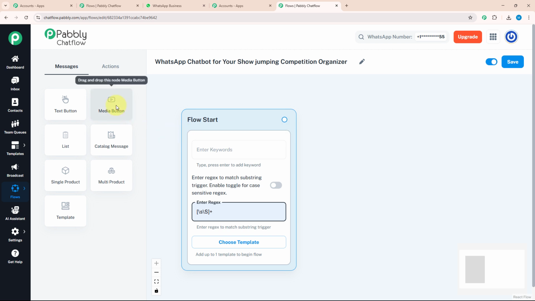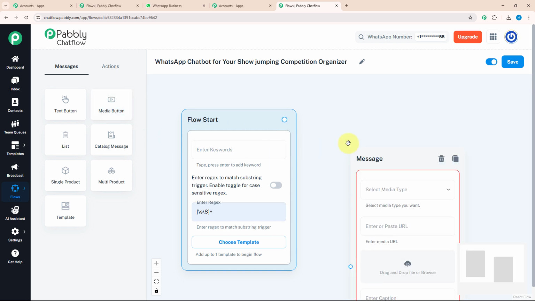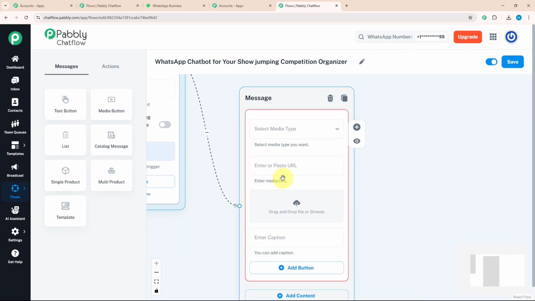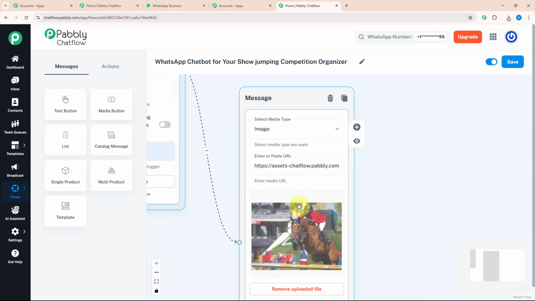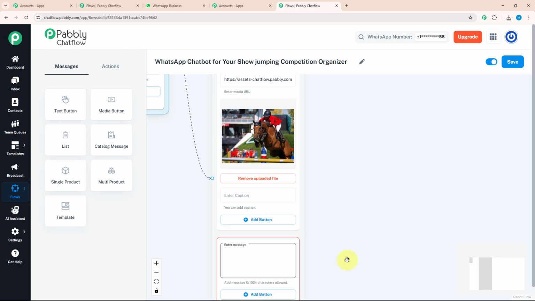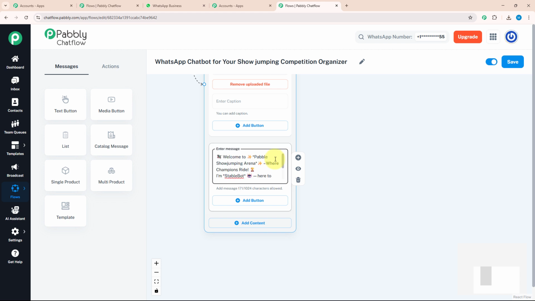For that, I will drag and drop the media button over here and connect it with my flow start. Over here, I will browse an image. As you can see, my image is uploaded successfully. After that, I will enter my welcome message. For that, I will click on add content and select the text button. Over here, I will enter my message, something like this. As you can see, I have put a few of my words between stars. This is because I want to highlight these words in my chatbot.